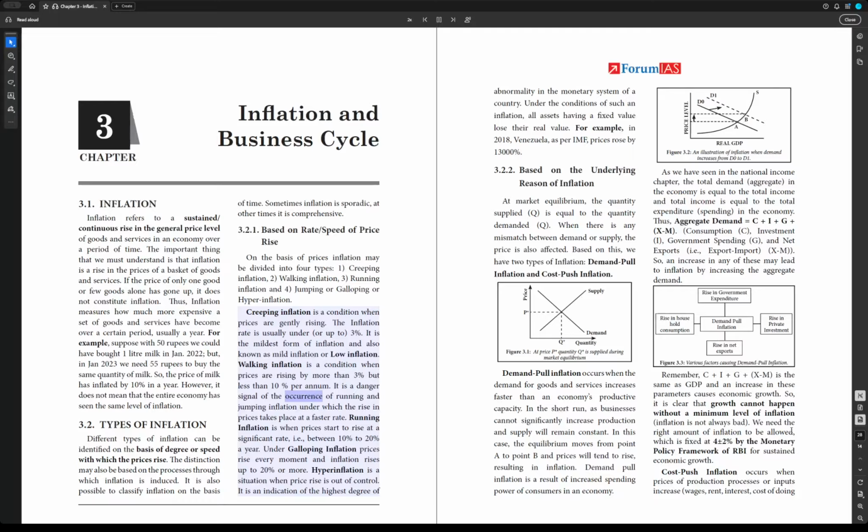It is a danger signal of the occurrence of running and jumping inflation, under which the rise in prices takes place at a faster rate. Running inflation is when prices start to rise at a significant rate, i.e., between 10% to 20% a year. Under galloping inflation, prices rise every moment and inflation rises up to 20% or more.